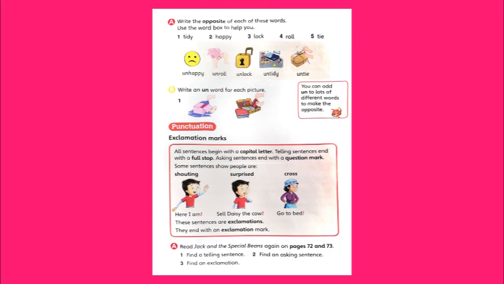Okay, children, so this work you can do in this book itself. So do it neatly, please. So the last part of this, to write a sentence, you draw a line under each of these sentences and you can write the answer. Okay, children, this is the work for today.